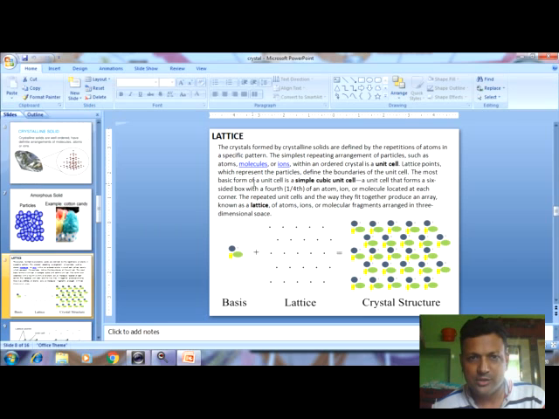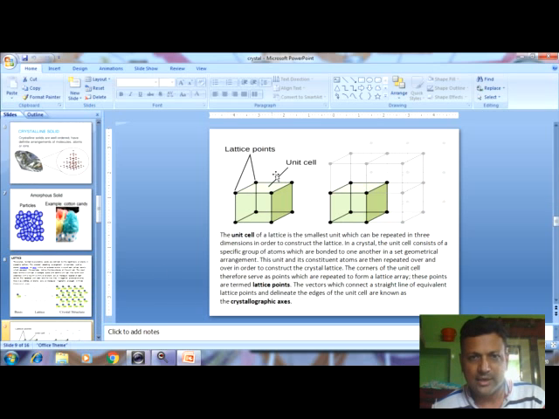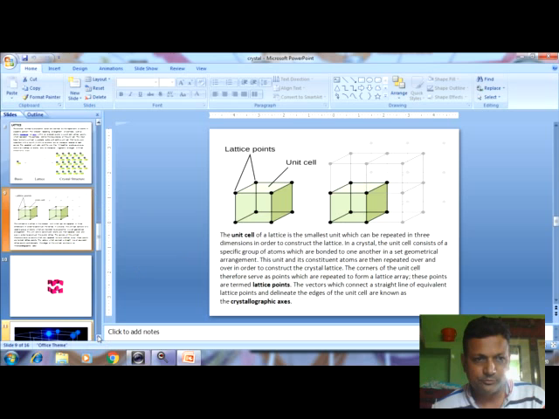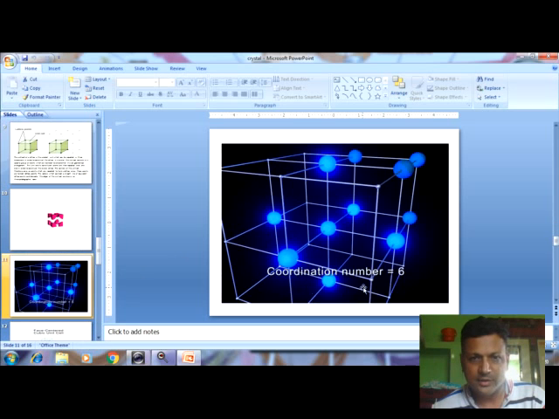Lattice points which represent the particle define the boundaries of the unit cell. The most basic form of unit cell is a simple cubic unit cell, formed from a six-sided box. So these are the lattice points, and this is the unit cell. The unit cell is the basic building block, just like a brick of a wall. In a similar manner, this arrangement is repeated. So these are crystal forms.